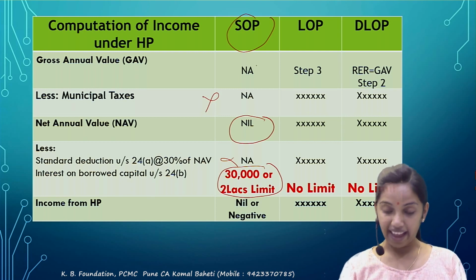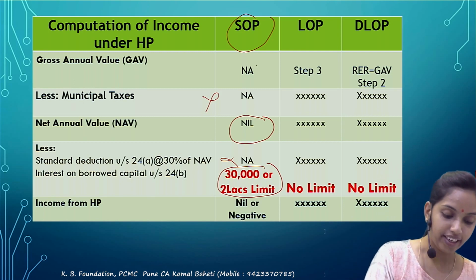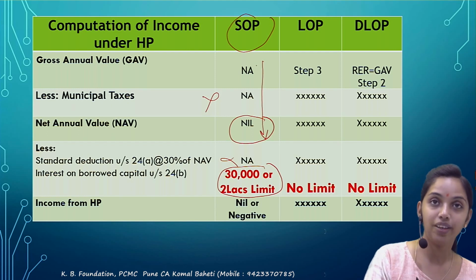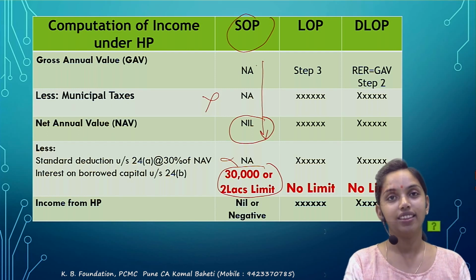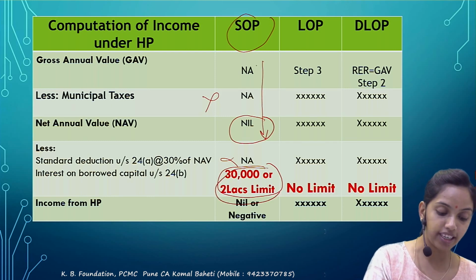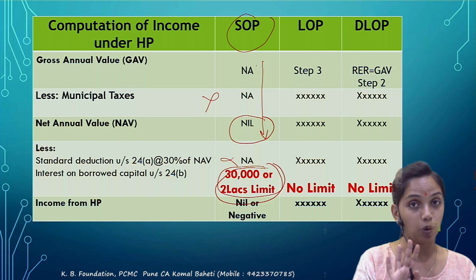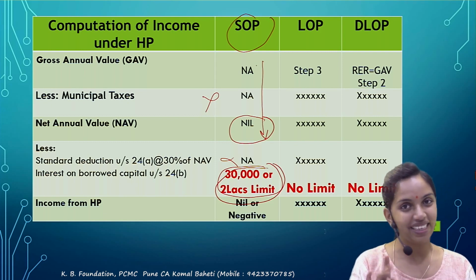So the income from the self-occupied property would either be nil or negative, because the NAV is nil and the only deduction possible is interest on borrowed capital. Please remember this limit of 30,000 and 2 lakh is applicable only for the self-occupied property. This is not applicable for the let out property and the deemed let out property.